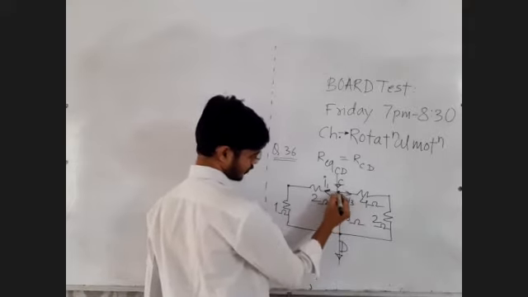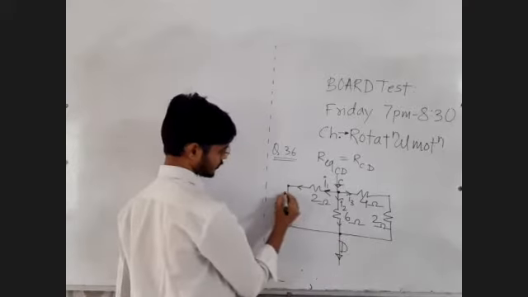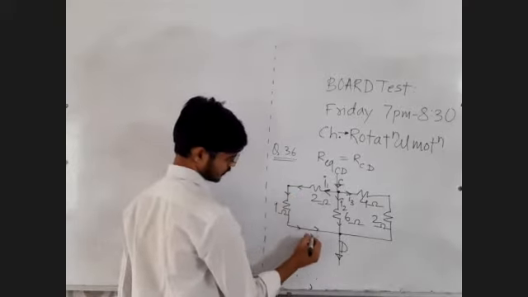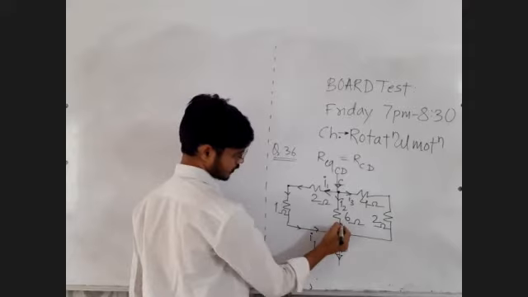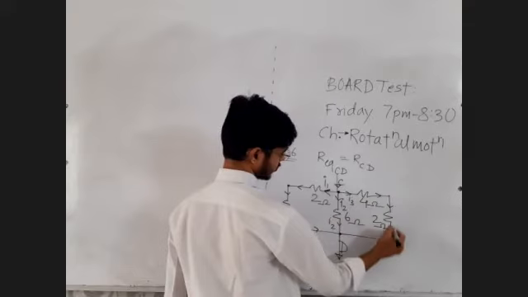Same I2 will flow like this, I1 will flow like this. So this is I1, this is I2. I3 will flow like this.